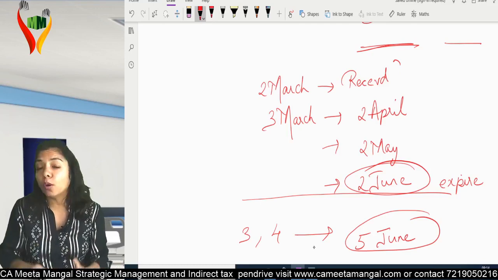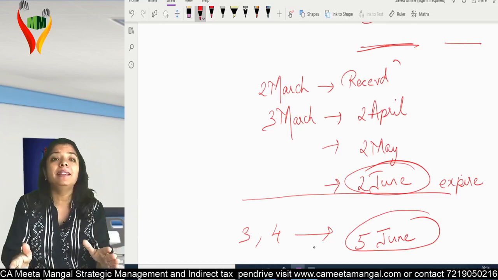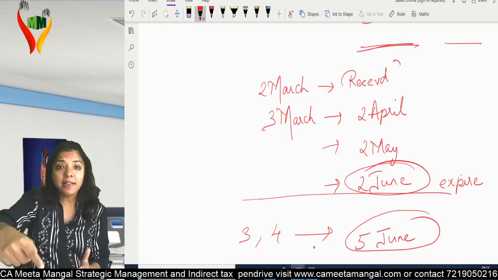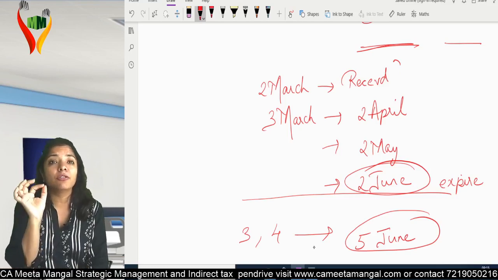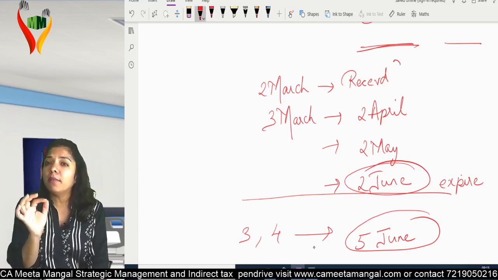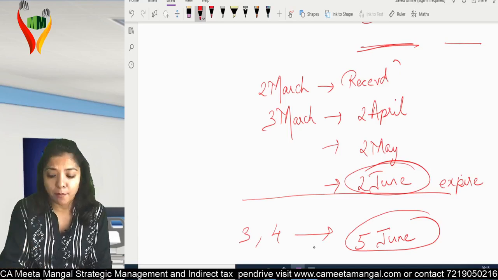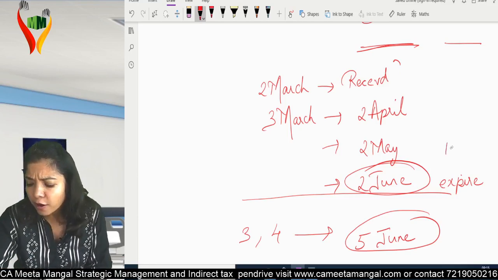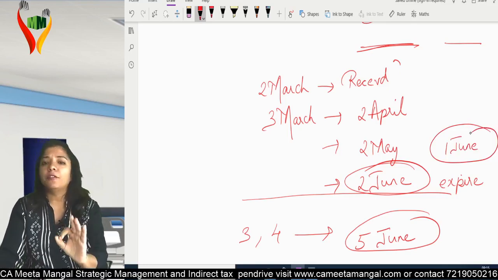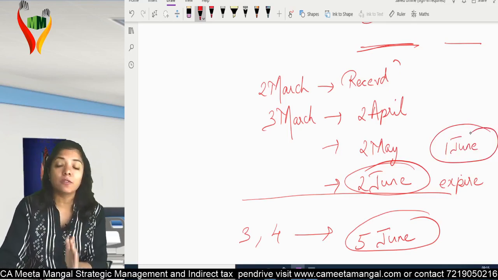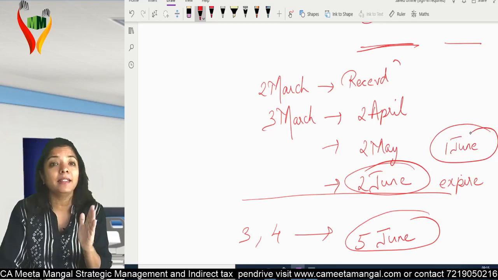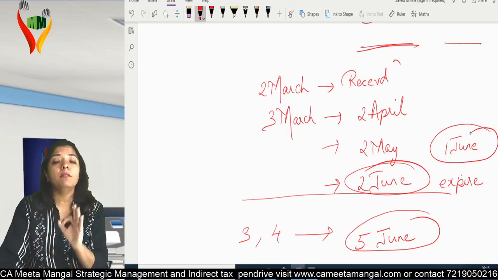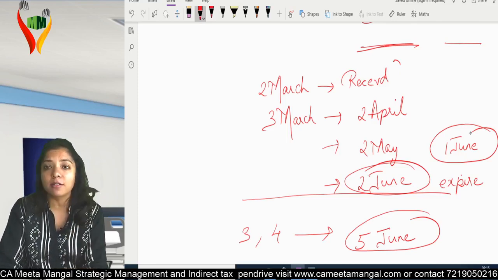Then what will come to mind? Okay, ma'am, the day I submitted the application, from that date till the date of refund, no. Simple. They are asking for 3 months. Within 3 months, if we give you the refund amount, assume you get the refund on 1st June only, that means within 3 months from the date of receipt of application, then in that case, the department will not be giving you a single rupee as interest.